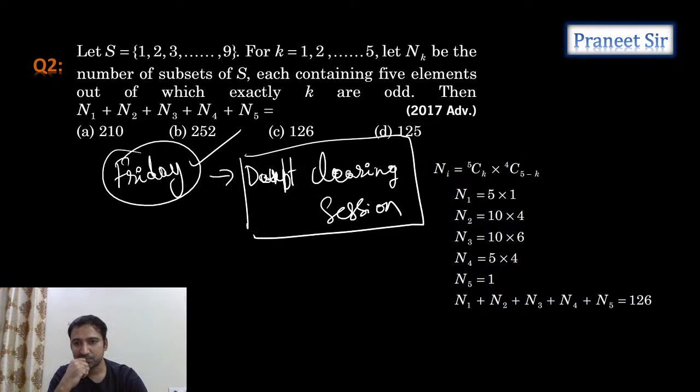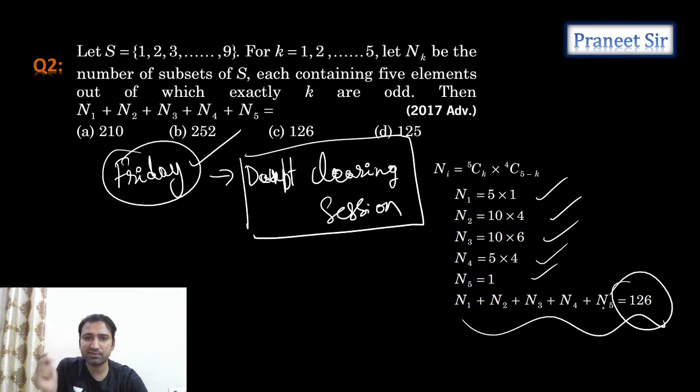Okay, right. These are the N1, N2, N3 values we are getting. N1, N3, N4, N5 values we're getting. So if you add all this, we get 126.